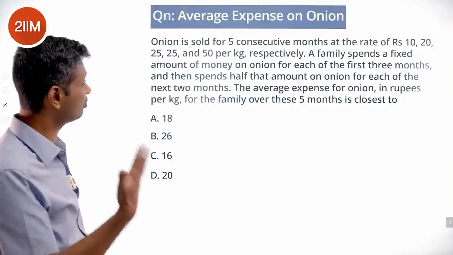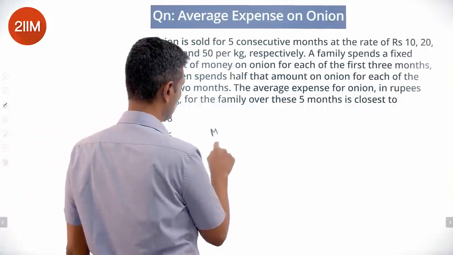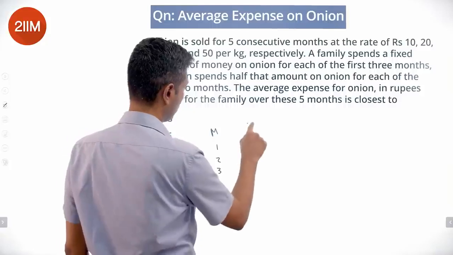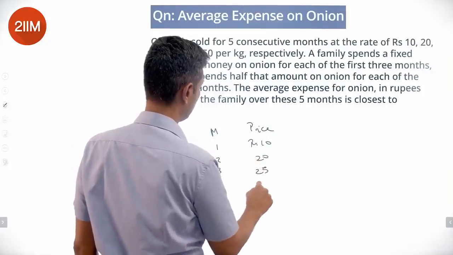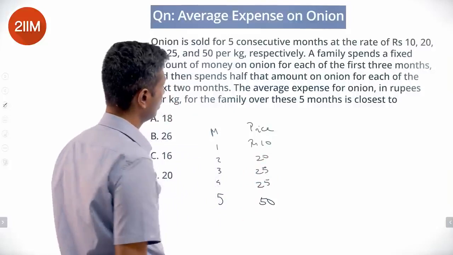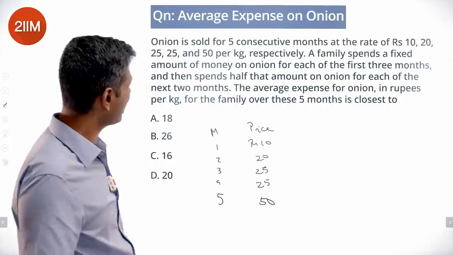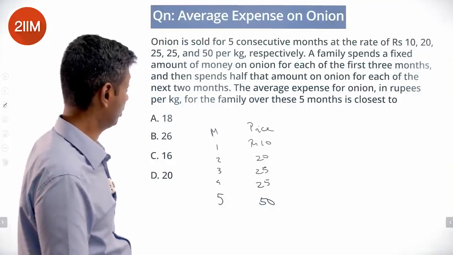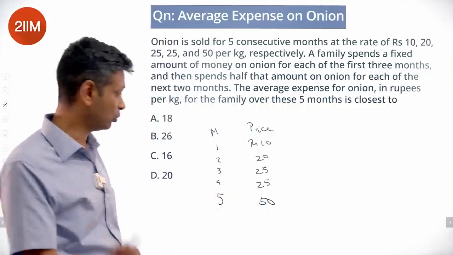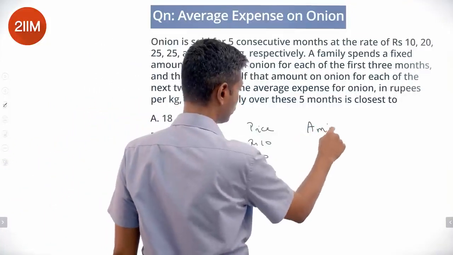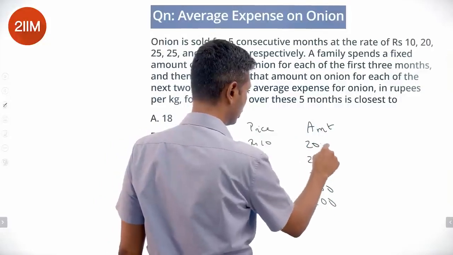Onion is sold for 5 consecutive months at the rate of 10, 20, 25, 25 and 50 respectively. So month 1, 2, 3, 4, 5. Price is rupees 10, 20, 25, 25, 50. Nice. A family spends a fixed amount of money on onion for each of the first 3 months, then spends half that amount on onion for each of the next 2 months. Nice. Same amount and then half that amount. And so I'm going to take the half that amount thing as 100. I'm going to say amount is 100, 100, 100, 50, 50.